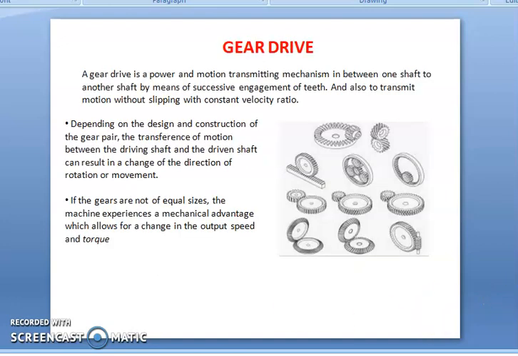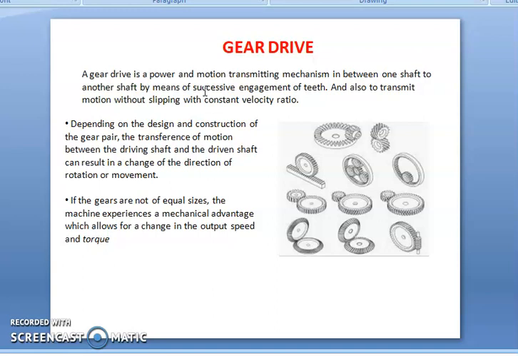Gear drives are a mechanism used to transmit power and motion from one shaft to another by means of successive engagement of teeth, and also to transmit motion without slip with a constant velocity ratio. Depending upon the design and construction of the gear pair, the transference of motion between the driving shaft and the driven shaft can result in a change of the direction of rotation or movement.